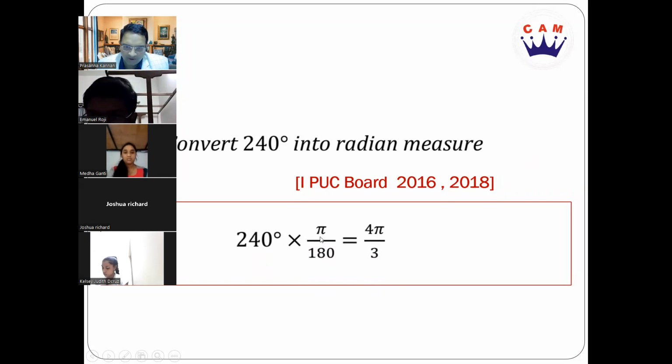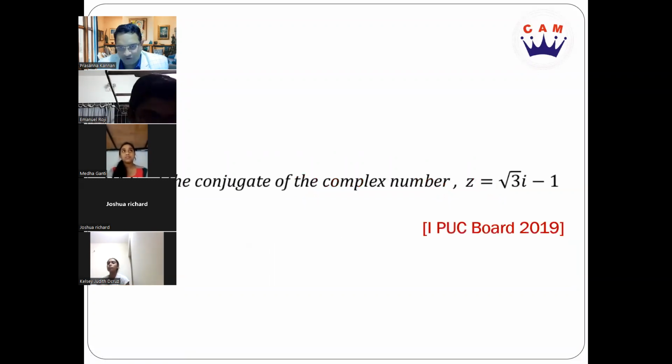Right? So multiplying by pi by 180, you get 4 by 3. So 4 pi by 3 radians would be the answer. Clear? Yes, sir. Let's move on. Let's now look into the next question.